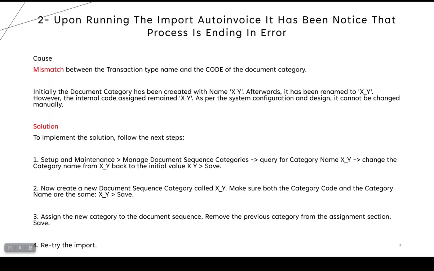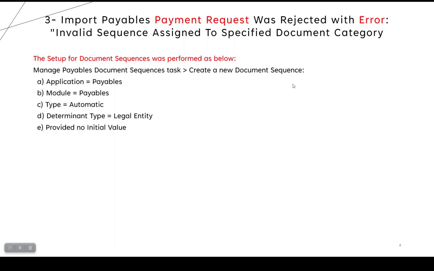The second question here is that Import Payables Payment Request was rejected. As you know, these payment requests are imported either from refund or whatever, and again the same issue regards the sequence assigned to a specific document category.